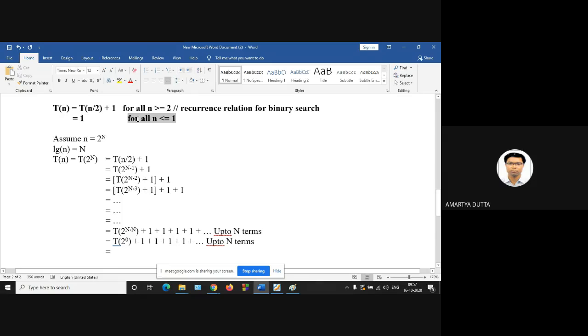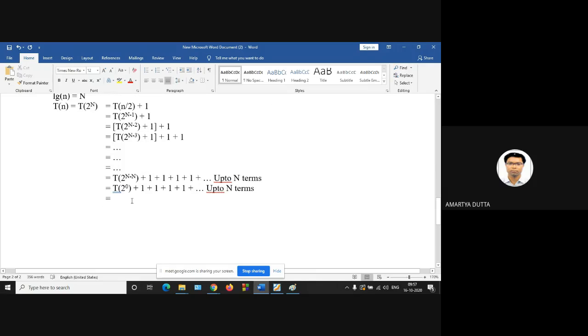So what is the value of T of 1? So this will be 1. Will it be n minus 1? In the last line, T of 2 to the power 0 is 1, up to n terms.